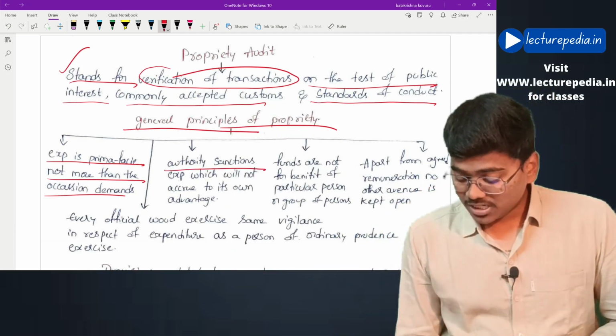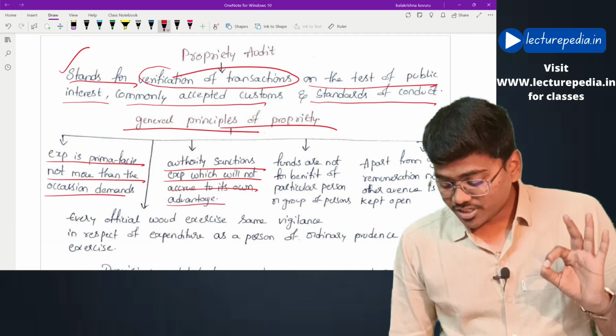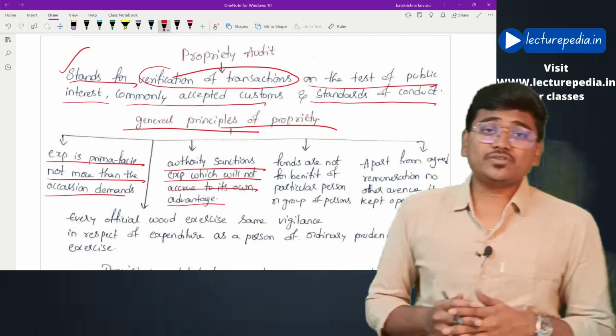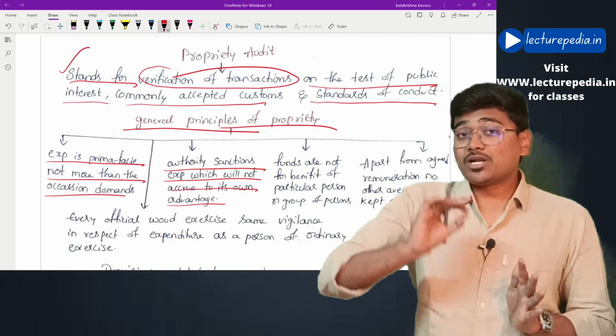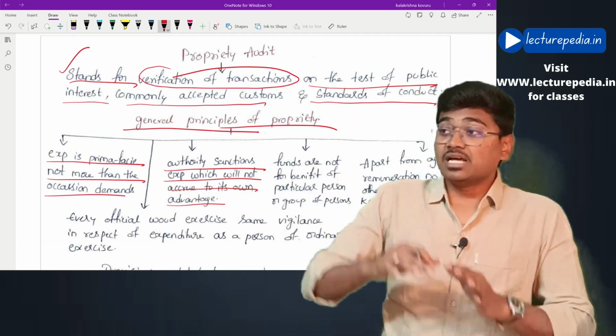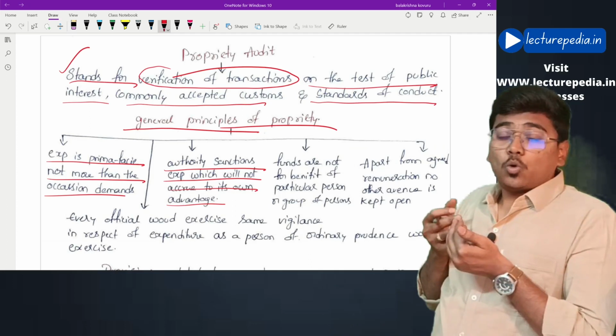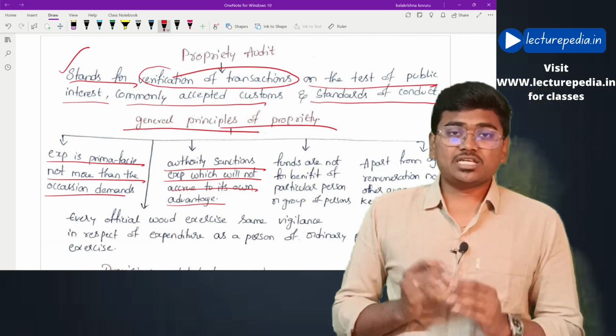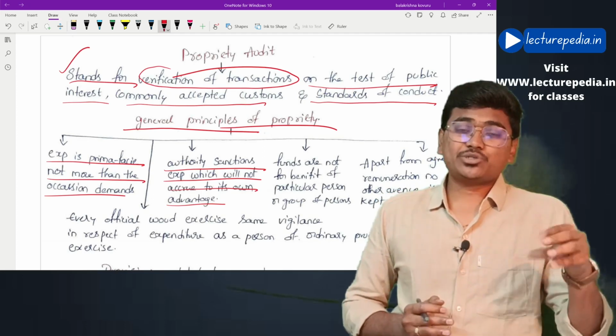Next, authority sanctions expenditure which will not accrue to its own benefit. The public officers should not use their power to sanction expenditures that will benefit themselves. That should not be done by the public authorities. They should not misutilize the power.